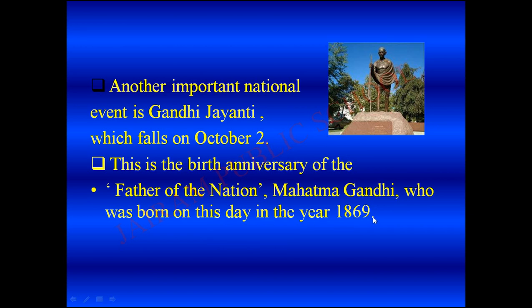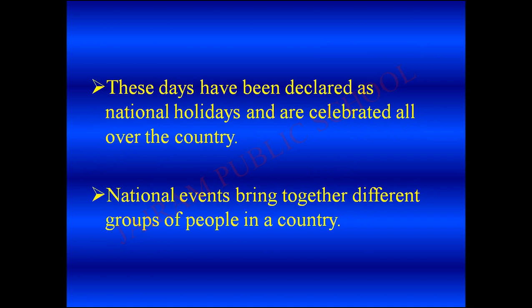the year 1869. Whose birthday is celebrated as Gandhi Jayanti? Mahatma Gandhi Ji. When are we celebrating? October 2. Which year was he born? 1869. Children, I hope everyone understood about our national events: Republic Day, Independence Day and Gandhi Jayanti. These days have been declared as national holidays and are celebrated all over the country.